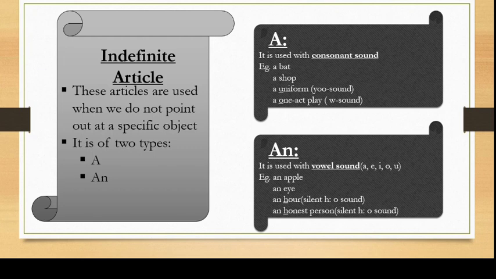For example, an apple, an eye, an R. See here, the sound is of O, not of H. H is silent. So we use an. Same way, an honest person. Clear, everyone? Next, we have use of indefinite articles.